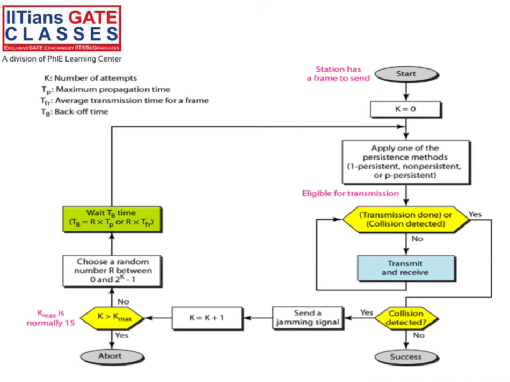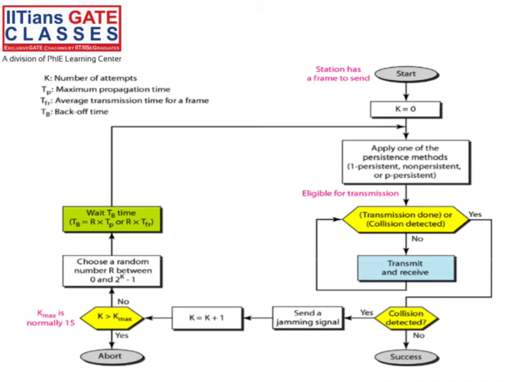Like this, the procedure will go on. And for the jamming signal, let's say at 40% of the length of the cable you detect the collision. At 40%, it means 0.8 into propagation time, you will be able to detect the collision.